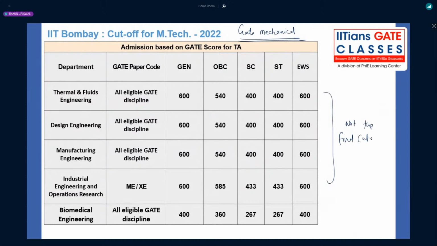They have not released the final cutoff till date. These are the cutoffs just for getting a call for admission, that is the eligibility, that's it. But it is not necessarily that those who get 605 will get the call for admission in thermal and fluid engineering in IIT Bombay. No, it may be that the cutoff will be around 707. It is just the eligibility, you can fill the form, that's it. It is the same for design also, manufacturing, industrial engineering and operations research, biomedical engineering, all the GATE eligible disciplines, even for XC also.